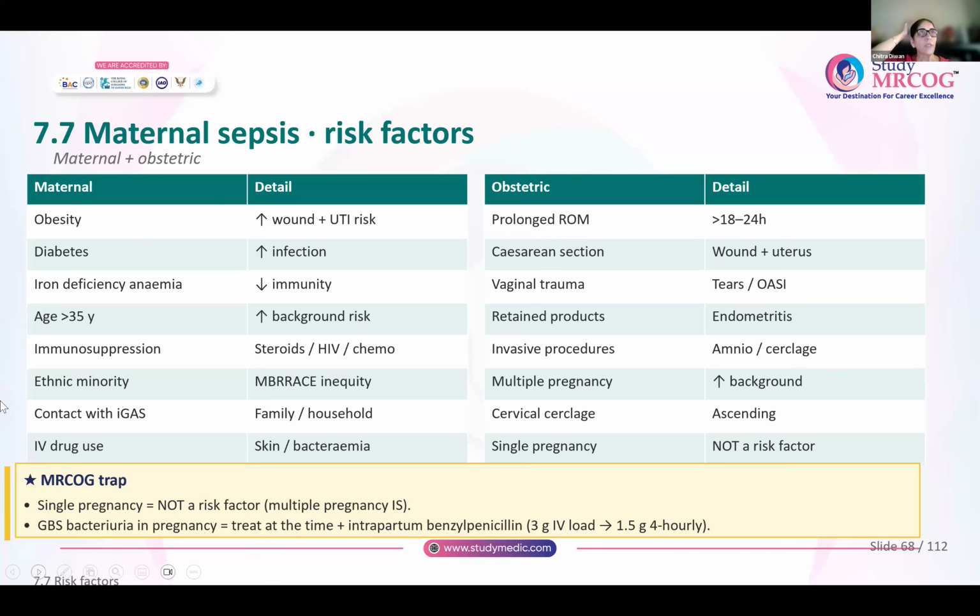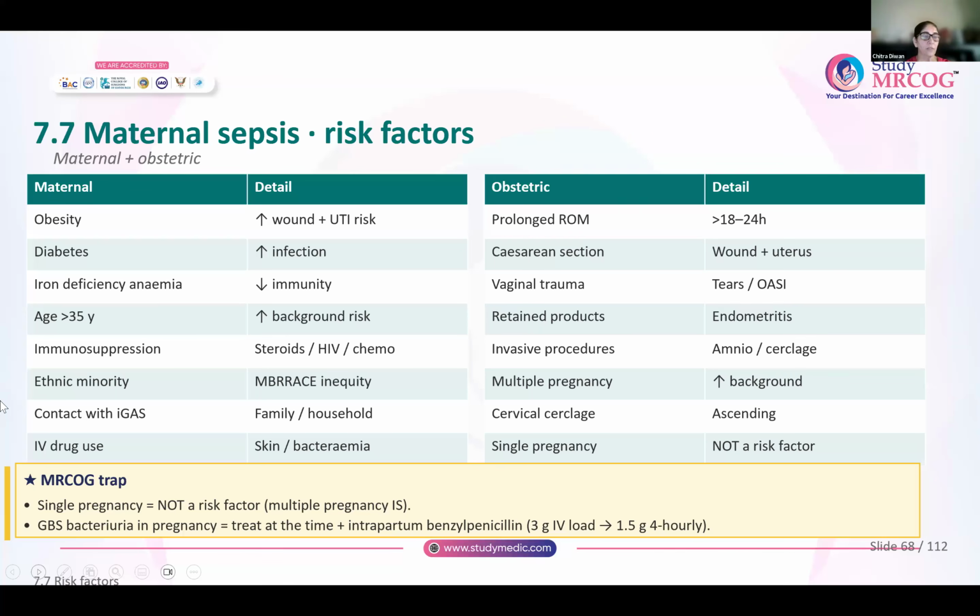Now, not all women are at risk for sepsis. So there are some risk factors: obesity, diabetes, iron deficiency anemia, age more than 35, any woman who is immunosuppressed, Black minorities, any pregnant lady in the postpartum period who has contact with any person with invasive GAS infection, any woman who is an IV drug user.